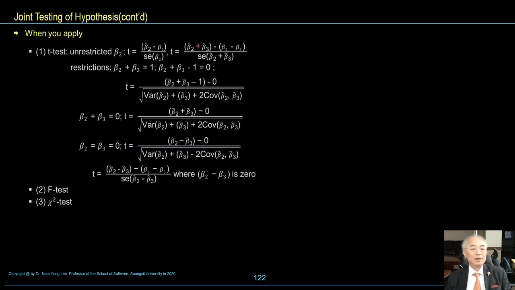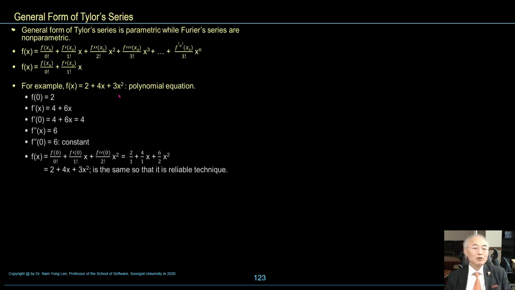Okay. When you apply a t-test on restricted beta 2, the restriction is beta 2 plus beta 3 is equal to 1, and so on. General forms of Taylor series. The general form of Taylor series is parametric, while Fourier series are non-parametric. Fourier and Taylor series are out of bounds of this class.